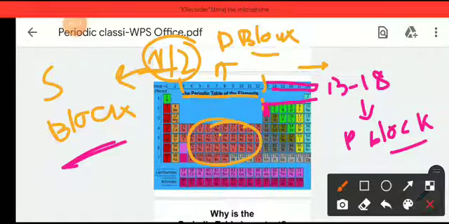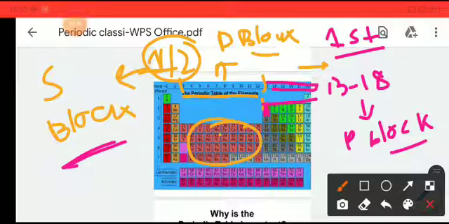Okay, so in the modern periodic table we have 18 groups, and some groups have been characterized by blocks, that is s block, d block and p block. And we have 7 periods. Remember one thing, the first period is called the shortest period because it has only 2 elements, hydrogen and helium. And period number 7 is called the incomplete period because the 7th period isn't completed yet.